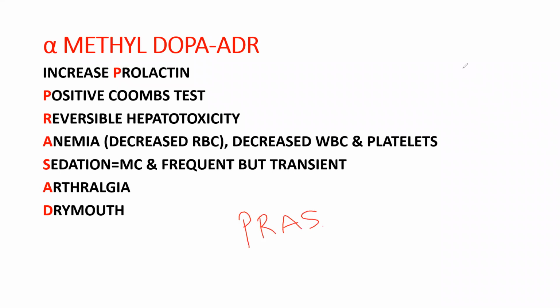P, increased prolactin. What happens if prolactin levels are increased? It leads to gynecomastia in males and galactorrhea in females. And positive Coombs test, that is an immunological test, reversible hepatotoxicity, and anemia.